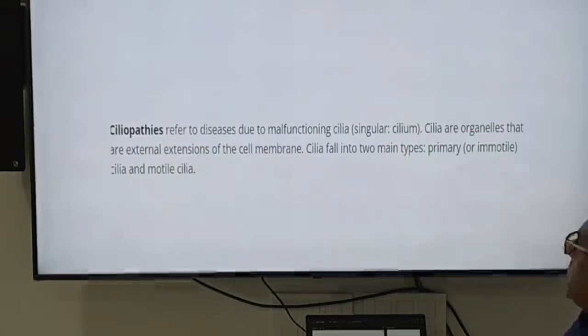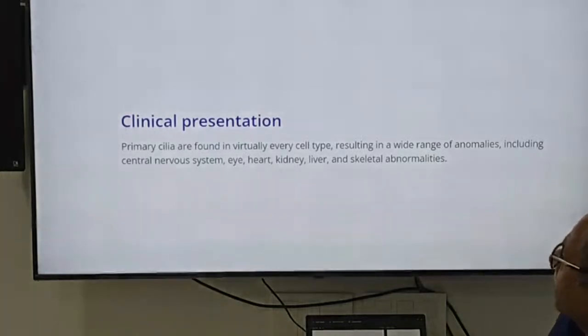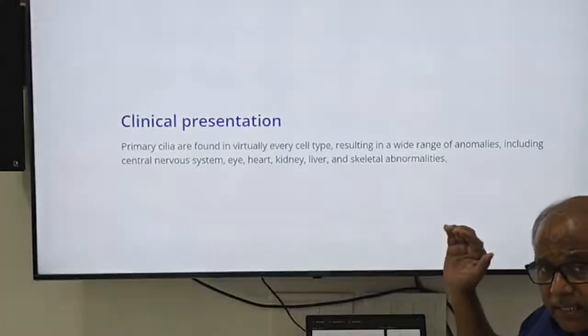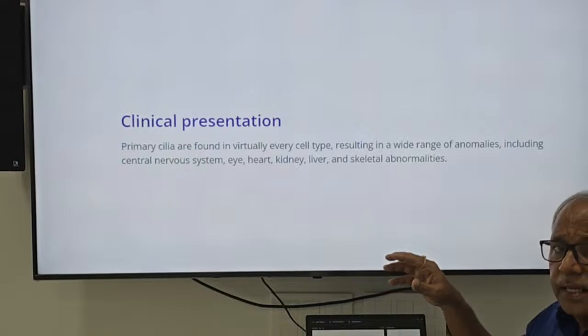So ciliopathy refers to disease due to malfunctioning of cilia, singular is cilium. Cilia are organelles that are external extensions of the cell membrane. Cilia fall into two main types: primary, which is immotile cilia, and motile cilia. Primary cilia are found in virtually every cell type, resulting in a wide range of anomalies, including central nervous system, eye, heart, kidney, liver, and skeletal abnormalities. These problematic babies take birth also.